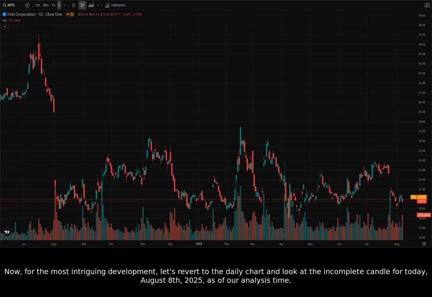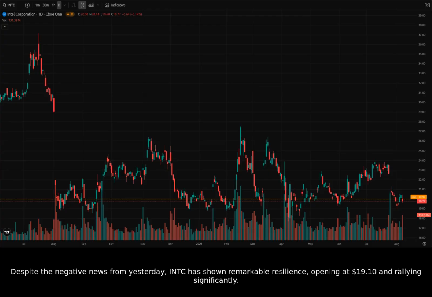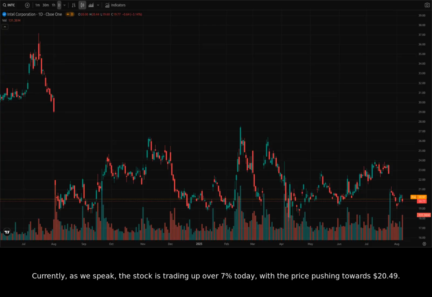Now, for the most intriguing development, let's revert to the daily chart and look at the incomplete candle for today, August 8, 2025, as of our analysis time. Despite the negative news from yesterday, Intel has shown remarkable resilience, opening at $19.10 and rallying significantly. Currently, as we speak, the stock is trading up over 7% today, with the price pushing towards $20.49.